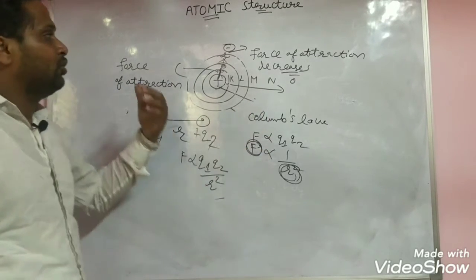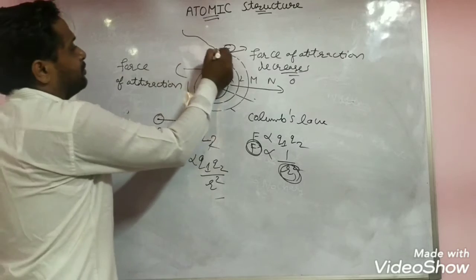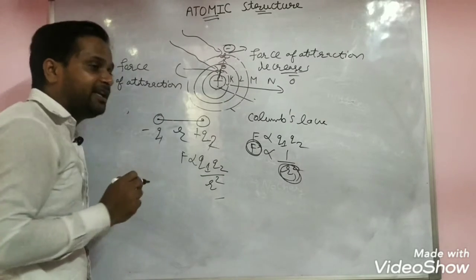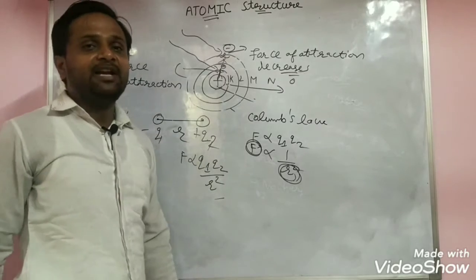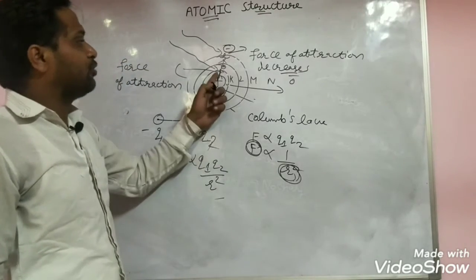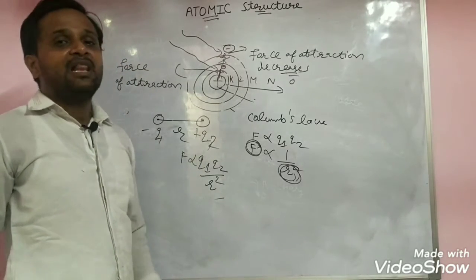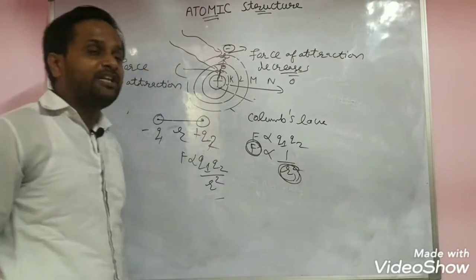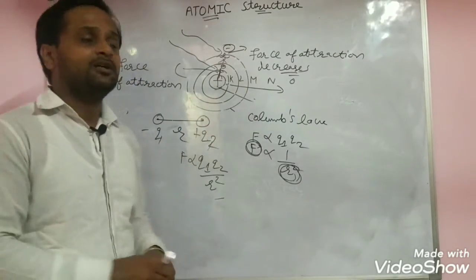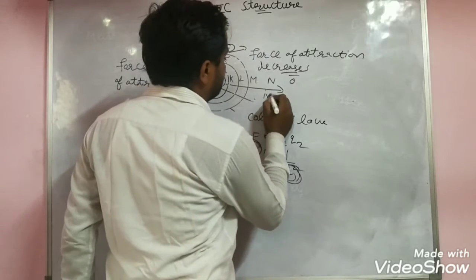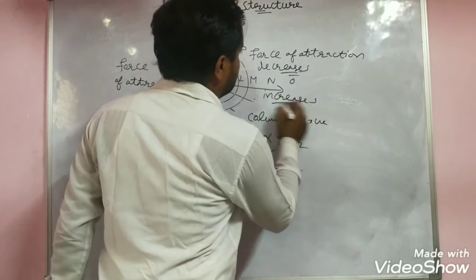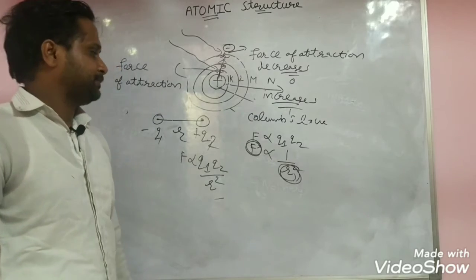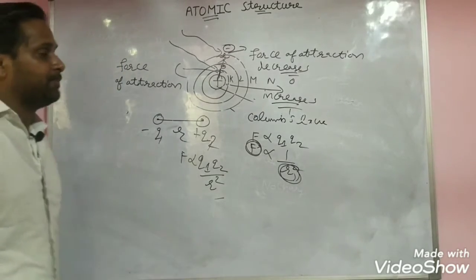To take an electron out from this shell is very easy, but from this shell is very, very difficult. So here we require more energy, here we require less energy. It means when you move away from the nucleus, the energy increases and the force of attraction decreases. Keep this in mind.